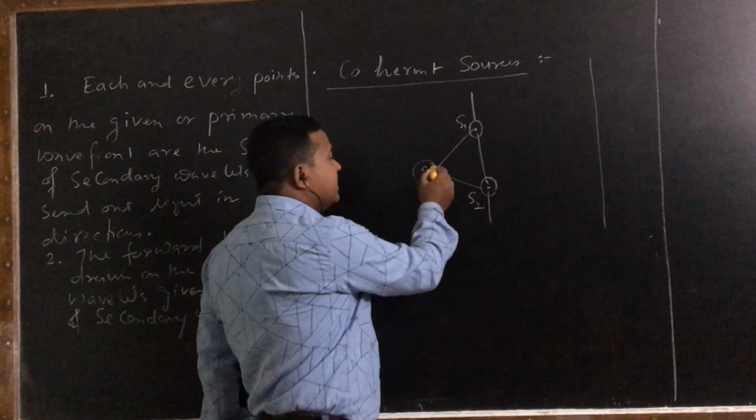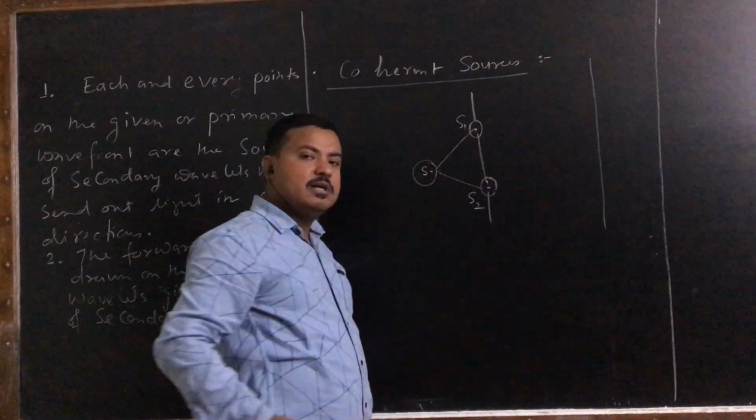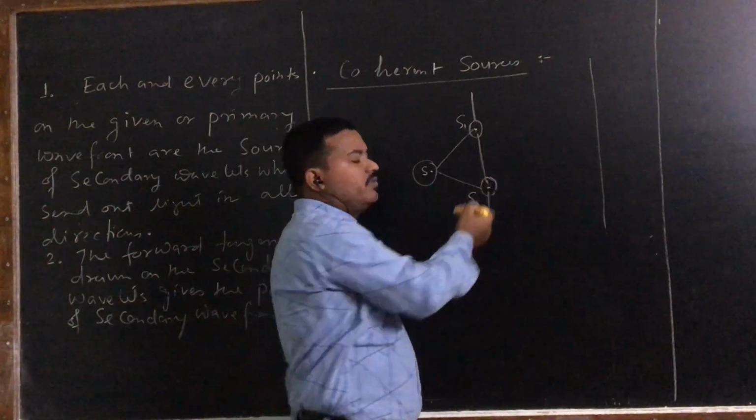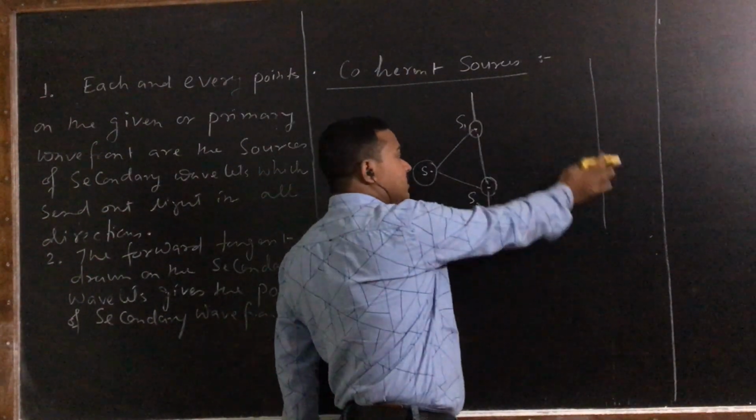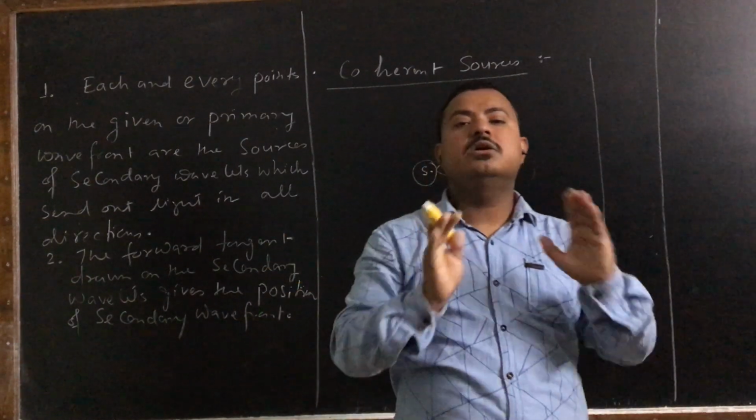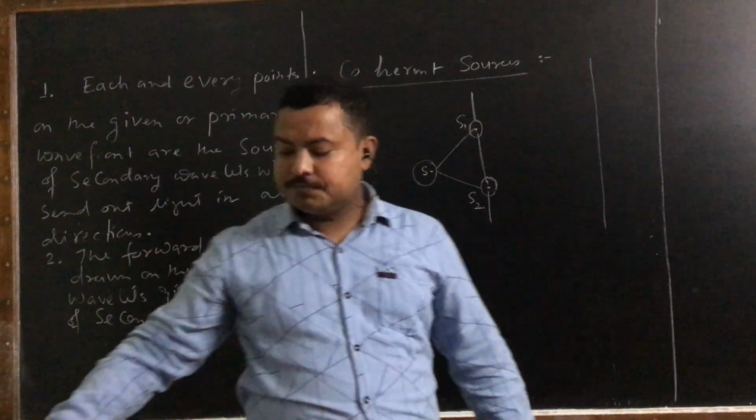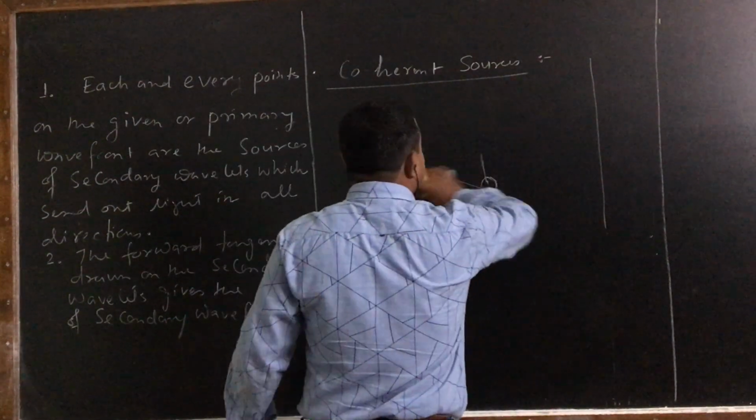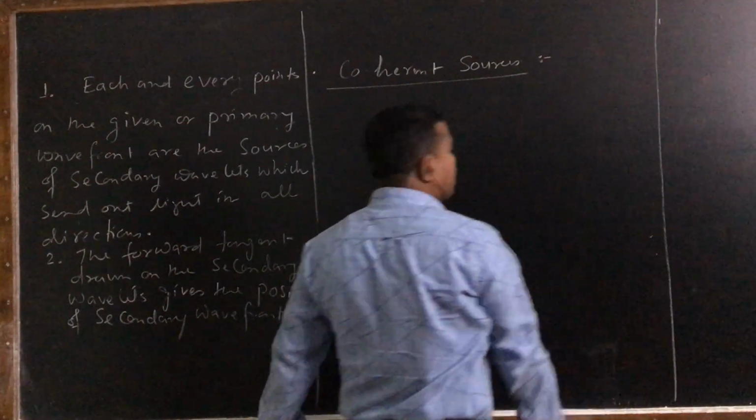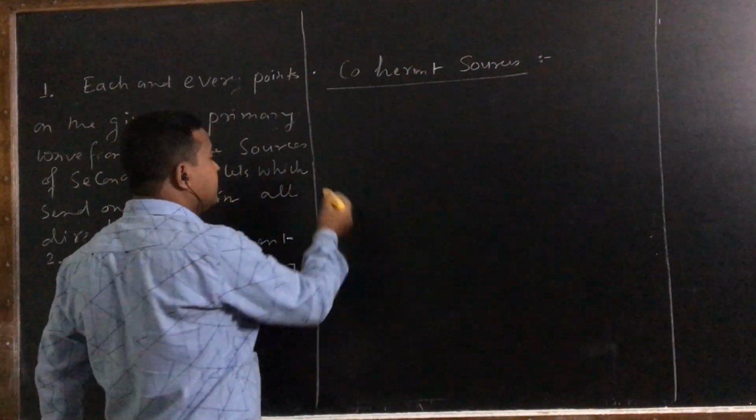But if a certain path difference exists, then obviously a certain phase difference will exist, and throughout, that phase difference remains constant. So then only the two sources are said to be what? Coherent sources.